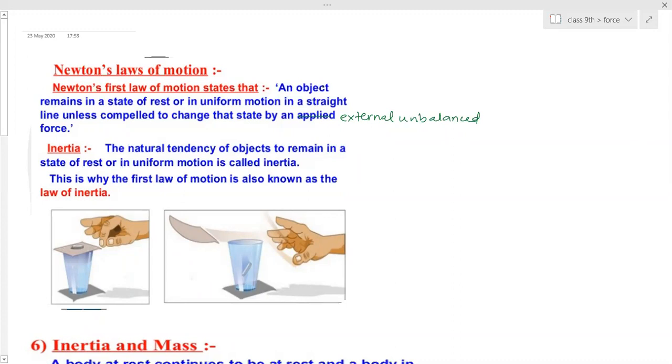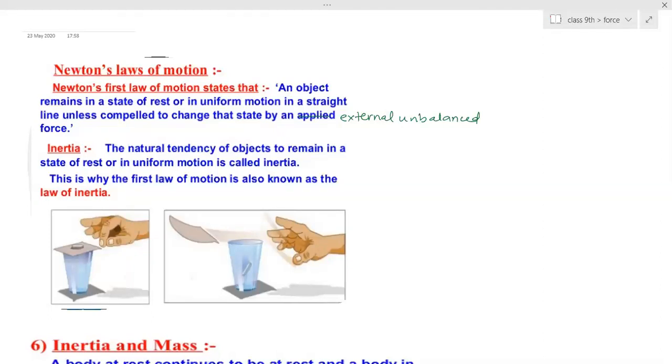Ma'am, should we write it? Don't write now. First understand. Because this chapter is not for mugging up. You have to understand, then only you can write the answers, because questions can be anything. Any type of questions from the surroundings, you have seen many applications. Any application they will ask a question from in this chapter. So you need to understand the concept behind it. And this is the basic of physics, basic of kinematics. Is that clear? Yes, ma'am.